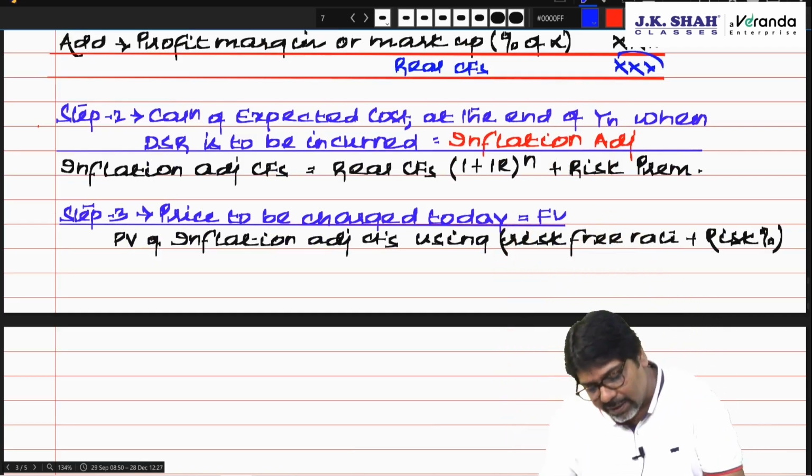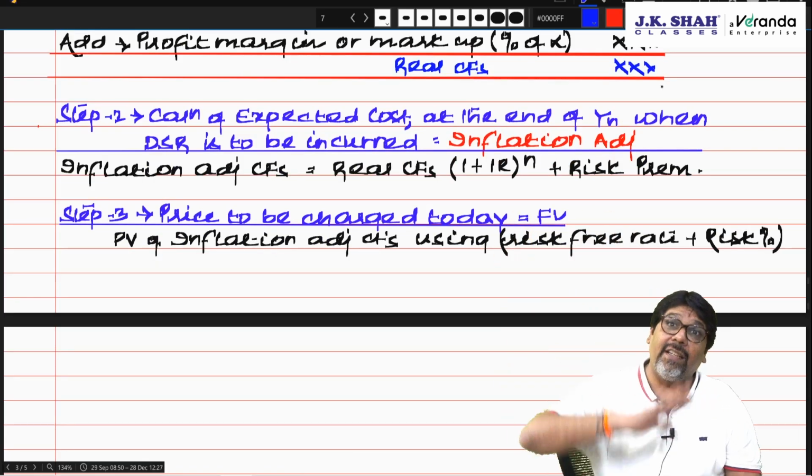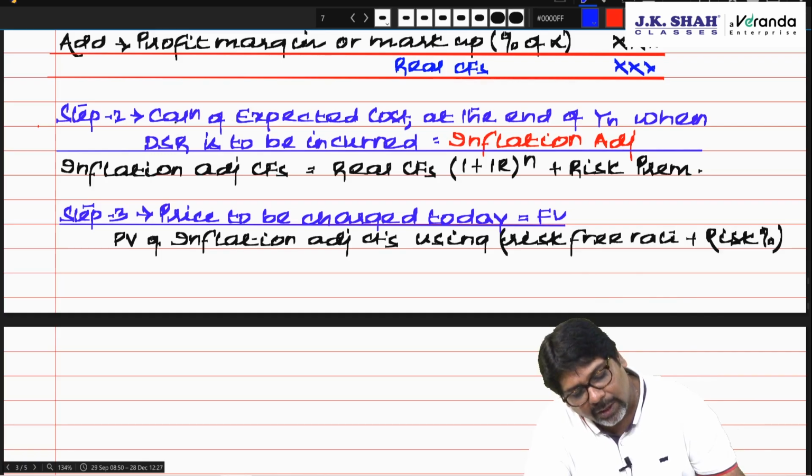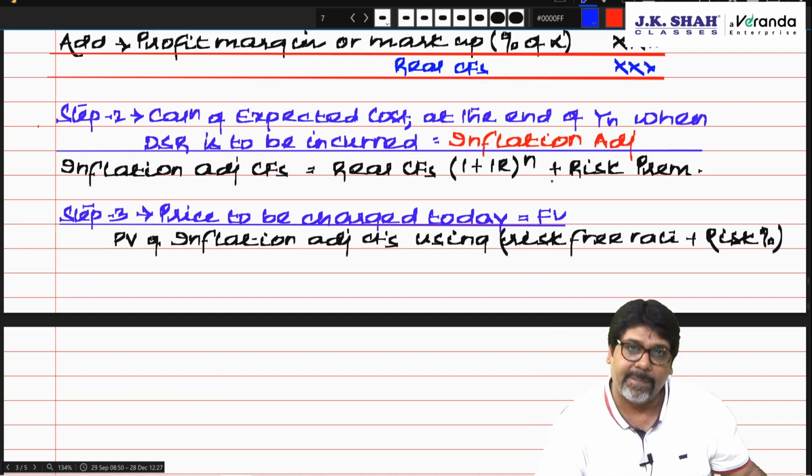This is the cost to be incurred today, but he will not incur it today. He will incur it after 10 years. So the calculation of expected cost at the end of year N when DSR is to be incurred is inflation adjusted. Inflation adjusted cash flows is equal to real cash flows into 1 plus inflation rate to the power N, plus risk premium.